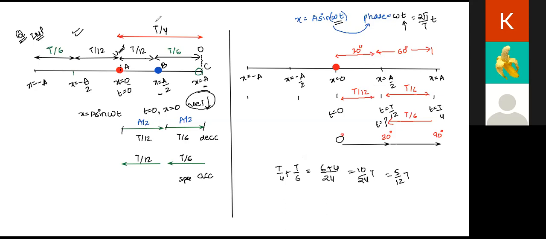Yes, sir. Right. So we understood that as the particle is coming back, the time had already become T by 4. You add T by 6 more to it because, in traveling this distance, because of symmetry, again the particle will take T by 6 time. It had taken T by 6 to go forward, it will take T by 6 to come backwards from x equal to A to x equal to A by 2. And now the new time at which it will reach here is 5T by 12. Correct? Yes, sir.